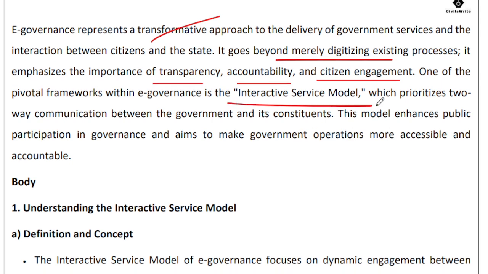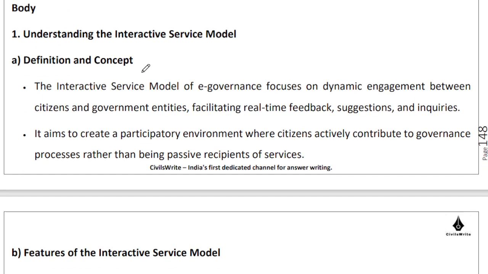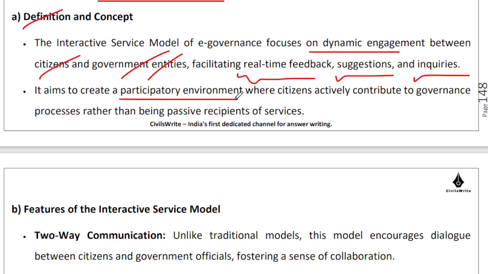You need to look at this interactive service model, where there is two-way communication happening between the government and the constituents. That two-way communication can happen via bots, via AI, via a variety of different mechanisms. So what is this interactive service model? Let us understand it a little bit. We are focusing on the dynamic engagement between citizens and government entities. We are facilitating real-time feedback, real-time suggestions, and real-time inquiries. This is a participatory environment which is getting created in a very big way.